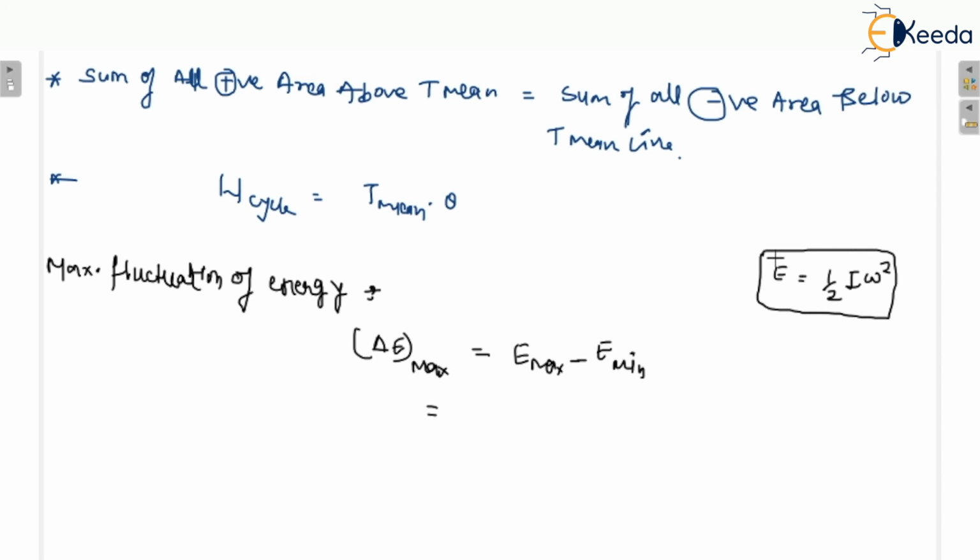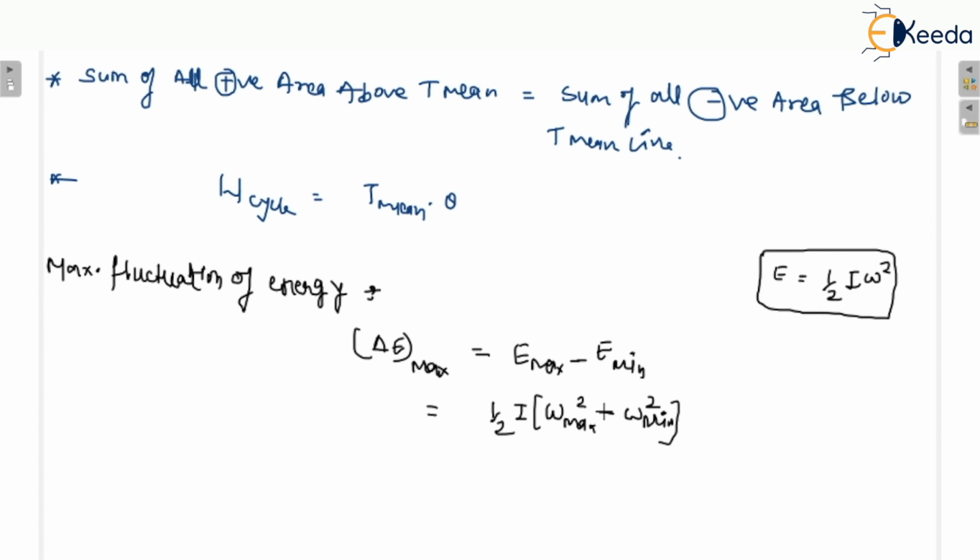The flywheel is in complete rotation with an omega angular velocity, so you can write the rotational kinetic energy as half I omega square. When we write half m v square when the body is in linear motion, similarly we write half I omega square when the body is in rotational motion. So this is half, I is constant, you all know that, so this would be omega maximum square minus omega minimum square.